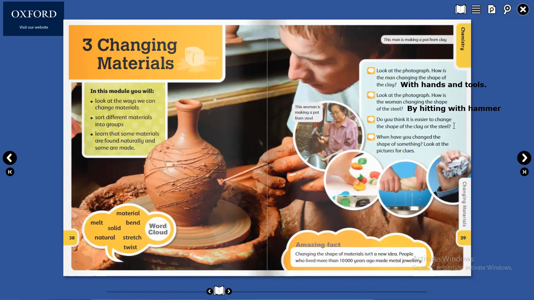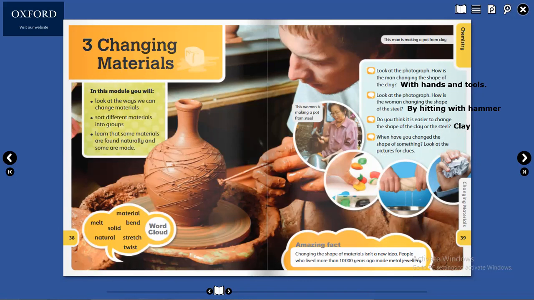So we will write here clay is easier to change. Then when have you changed the shape of something? Look at the pictures for clues.